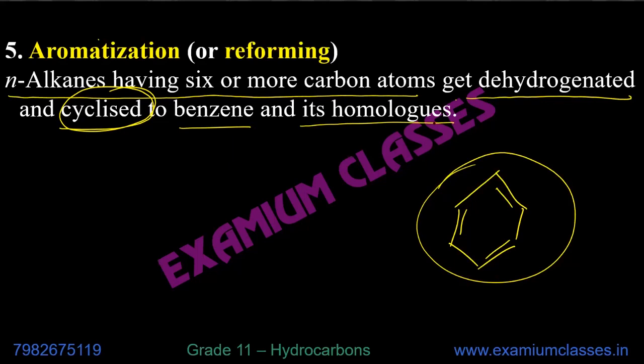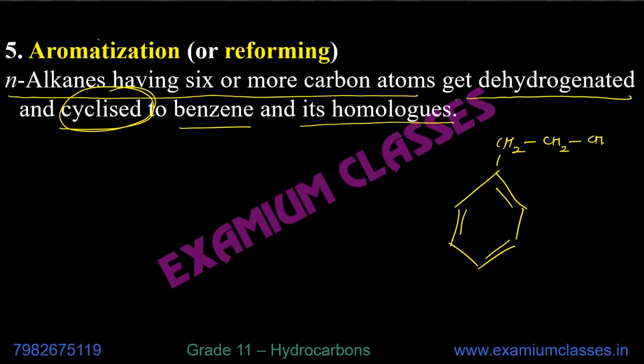What are homologs? Homologs are, for example, this is benzene, then you add CH3, this is a homolog. Then you have CH2, CH3, there is another homolog. CH2, CH3, another homolog. Homolog means they have a difference of CH2. That's it.